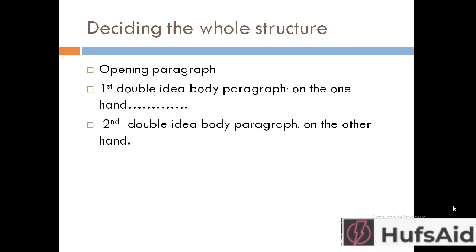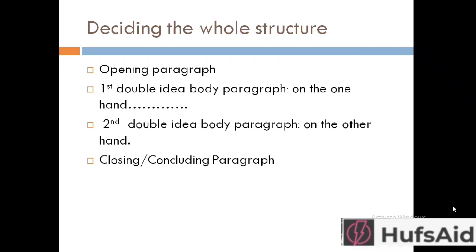That is, I am going to give two statements that are contradictory to each other, so I can start the first one as on the one hand and the second one as on the other hand, because first we'll be discussing the advantages and the second will be discussing the disadvantages. And the last thing that I'm going to write in this essay is the closing or concluding paragraph.